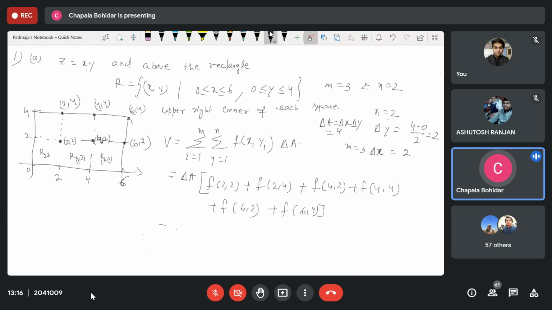So what do you write down? It is your 4 times f of 2, x is 2, y is 2. It is your 4 plus 2 4.